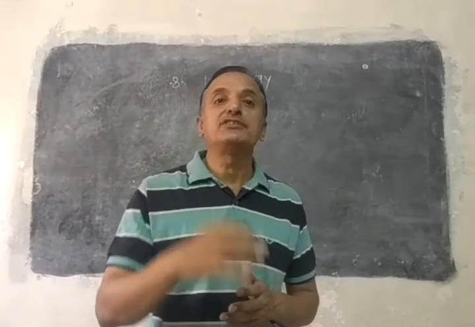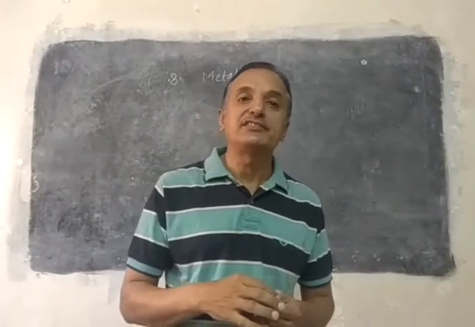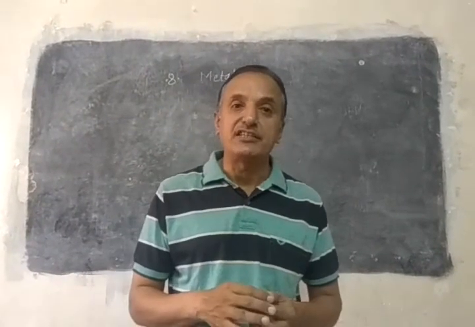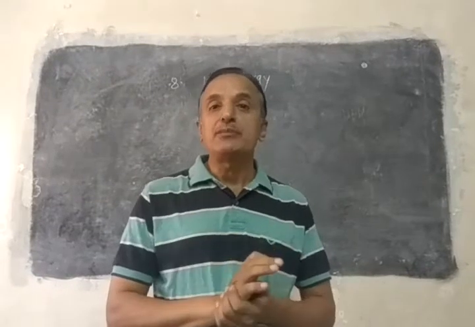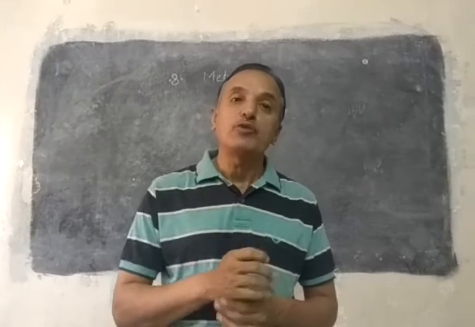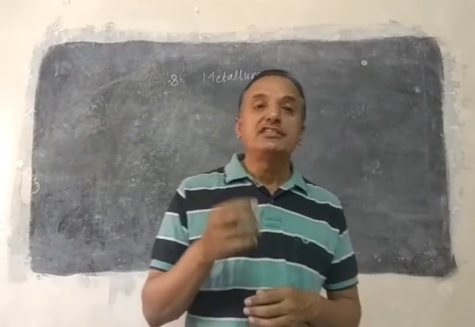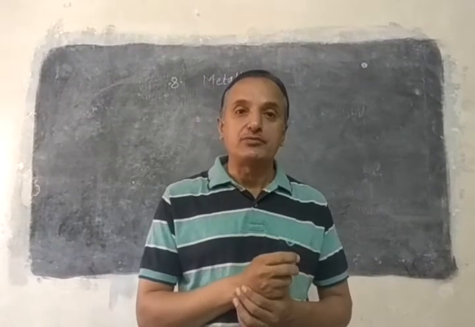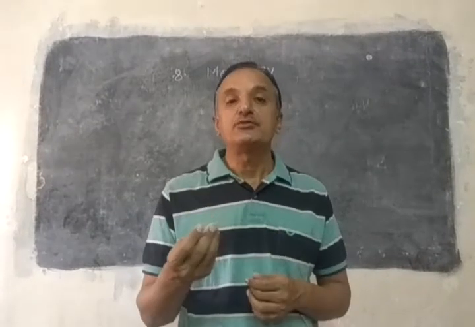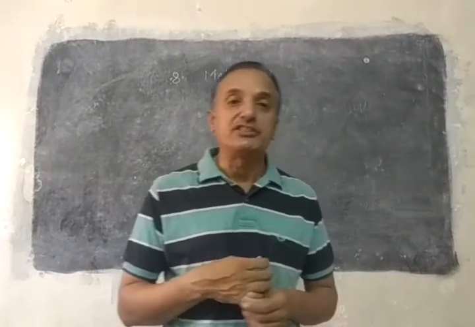Then afterwards you can see there are metalloids on the border, where the zigzag line is shown. And afterwards come the non-metallic elements. Overall, if you see the table, about 80% are metals, that is, out of about 118 elements, near about 100 are metals, and the remaining 10 to 12 elements are the non-metals.